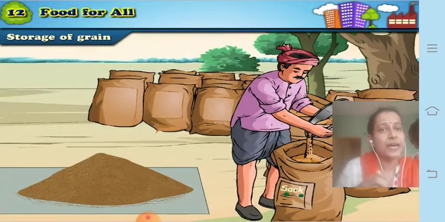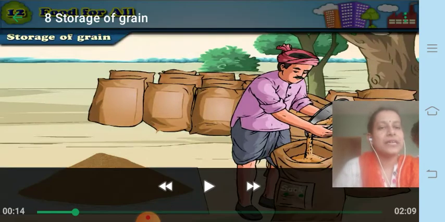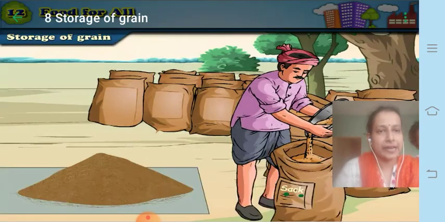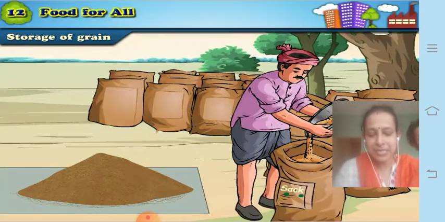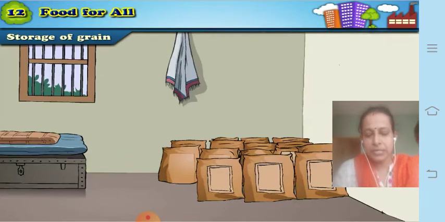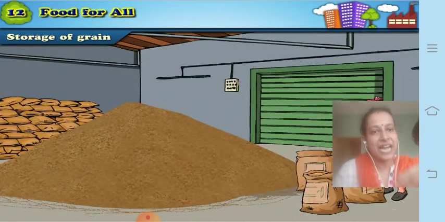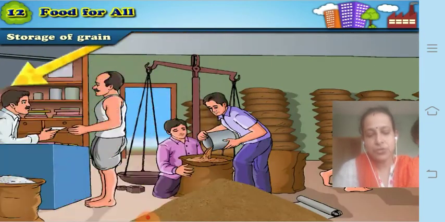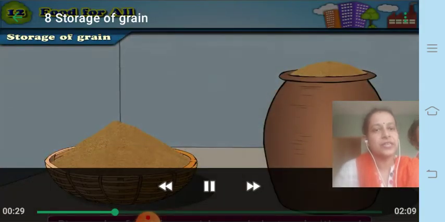So that is why before storing them inside the sack, they need to dry them in the sun. Once drying is over, the farmer can stock them inside the sack. Now once these sacks are prepared, they can be stacked inside the house, or even after selling they can be stored in the warehouses or even in the shops.